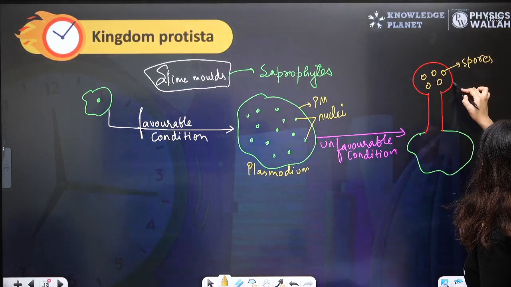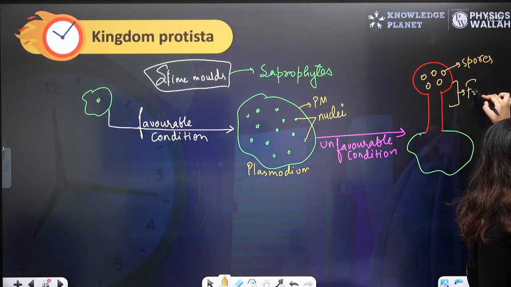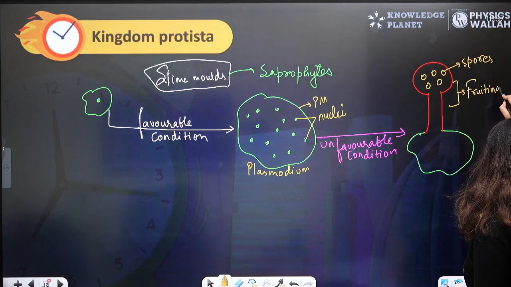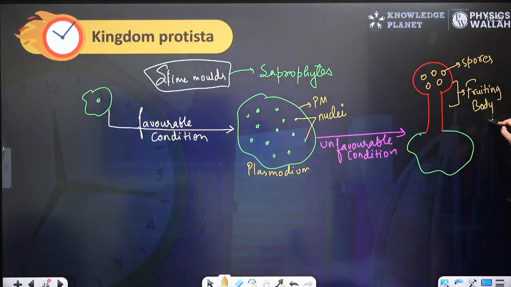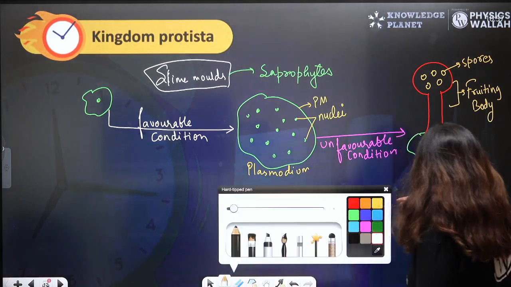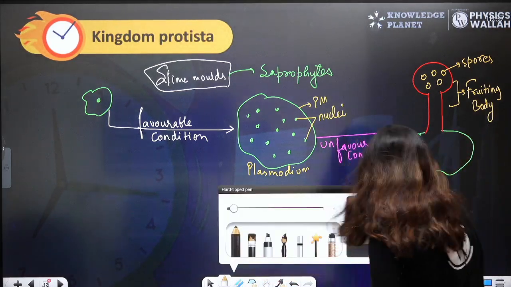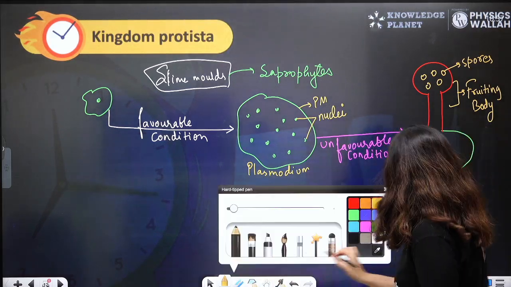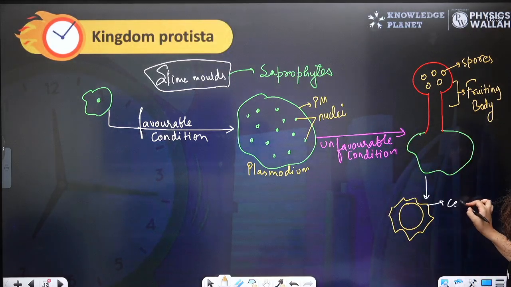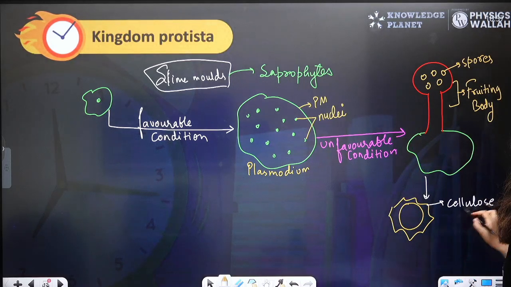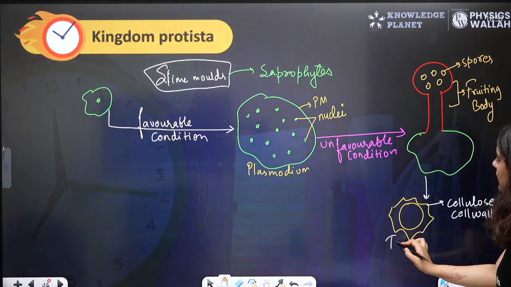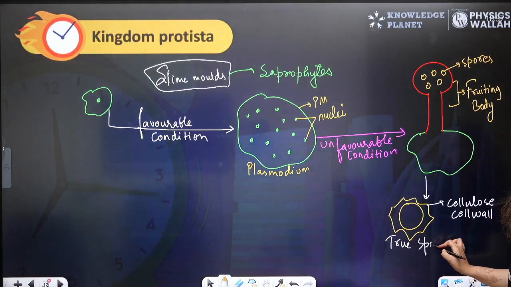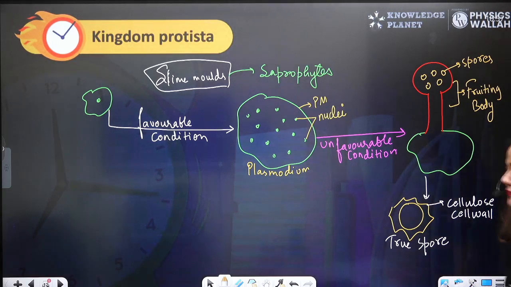These are spores and this is the fruiting body. So under unfavorable condition, they form spores. Spores look like this. They have a cellulose cell wall. That's why they are known as true spores, because they have a wall of cellulose.